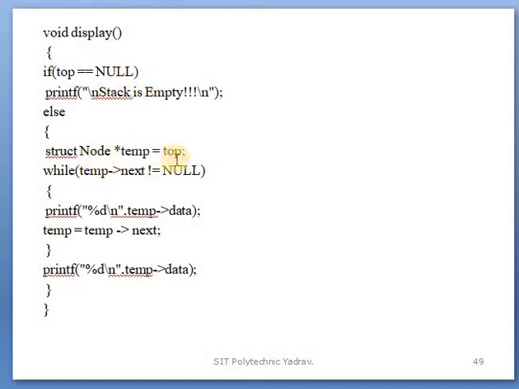Otherwise, top is assigned to the temp variable, and while temp next is not equal to null, it means the temp pointer is not null, so at least one element is in the stack. That temp data is displayed, and the pointer is assigned to the temp variable. This condition runs until the null pointer; when temp next is equal to null, that element is the last element.